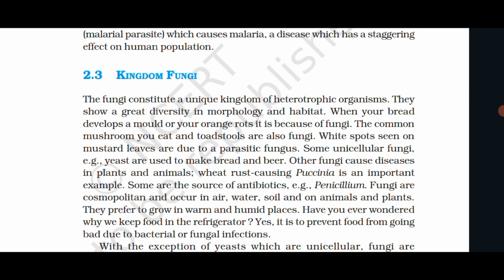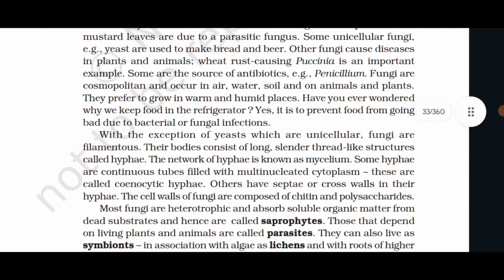Have you ever wondered why we keep food in the refrigerator? Yes, it is to prevent food from going bad due to bacterial or fungal infections. With the exception of yeast, which are unicellular, fungi are filamentous.